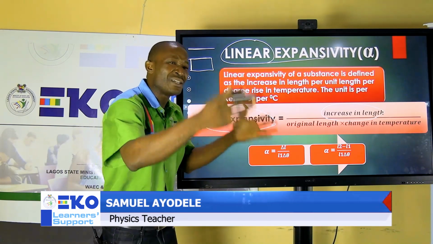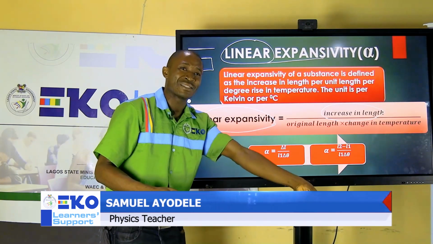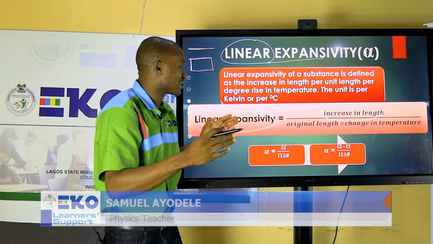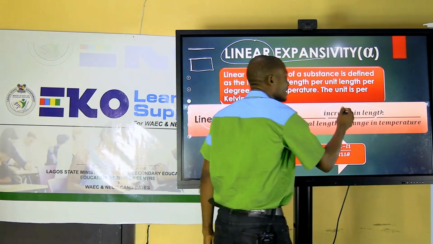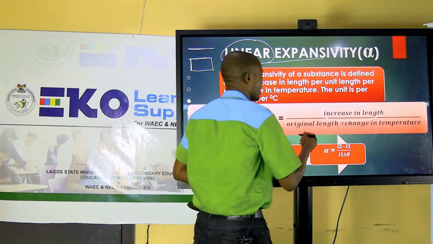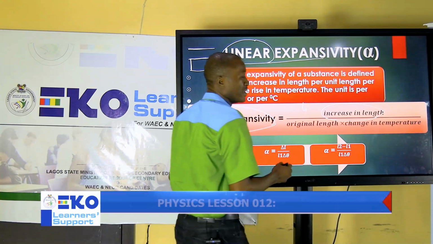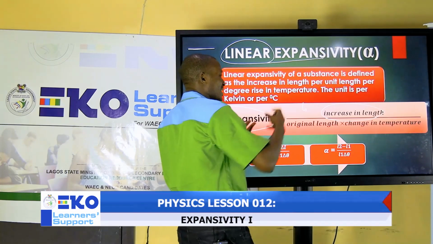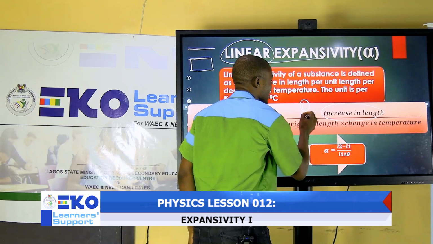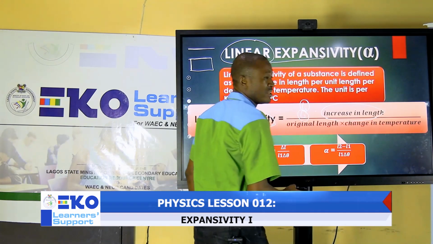And for you to talk about increase in size, it means there's an original size and there's a new size, which means there's a difference between the two sizes. That difference is what we call the increase in length. So there's an original length that is existing. Let's say we have L1 before. And then when you heat it, there's an expansion, you have L2. So the difference between the first length and the second length is what we call the increase in length.